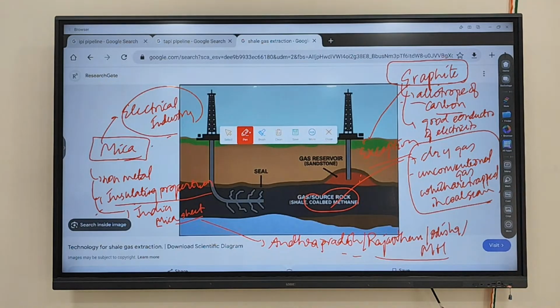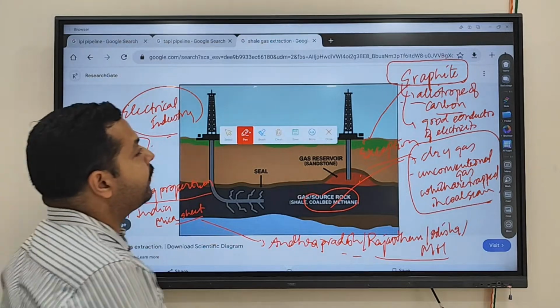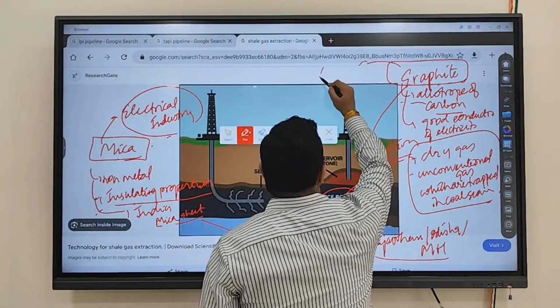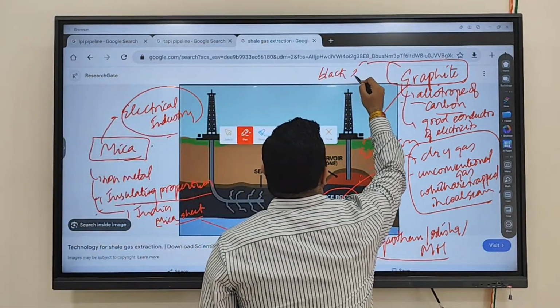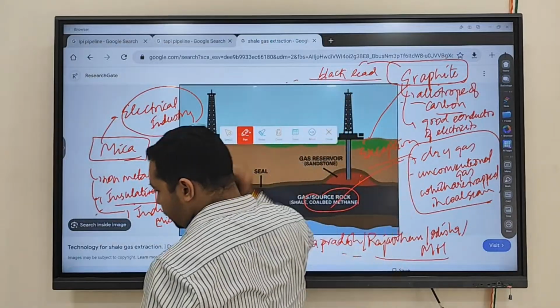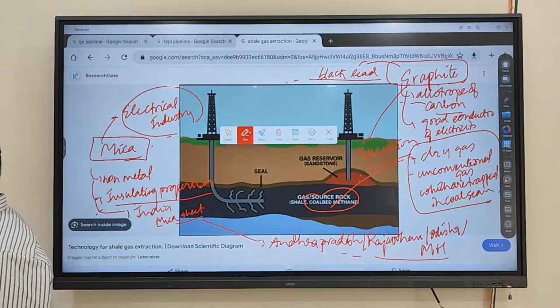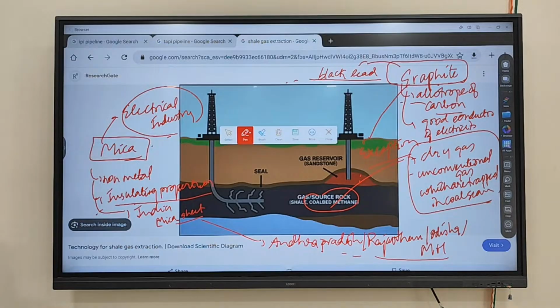Clear? Because of this reason, graphite is also referred to as black lead. Because of this reason, graphite is also referred to as what? Black lead. Clear?